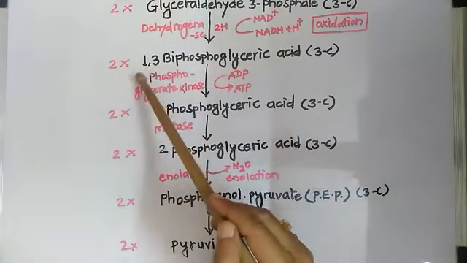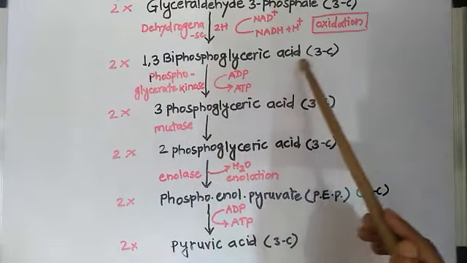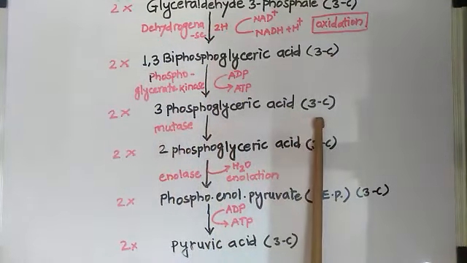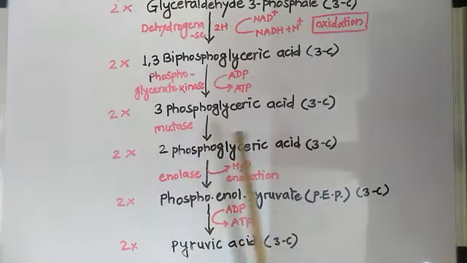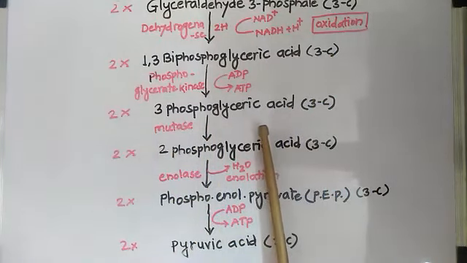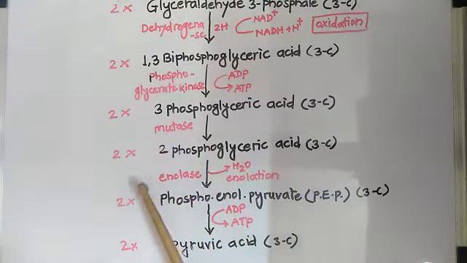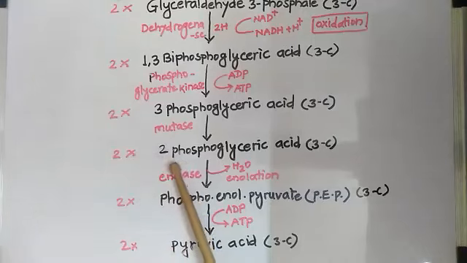So this 1,3 biphosphoglyceric acid is converted into 3-phosphoglyceric acid. Again, this is a 3-carbon compound. This 3-phosphoglyceric acid undergoes isomerization with the help of the enzyme mutase, and we get two molecules of 2-phosphoglyceric acid.